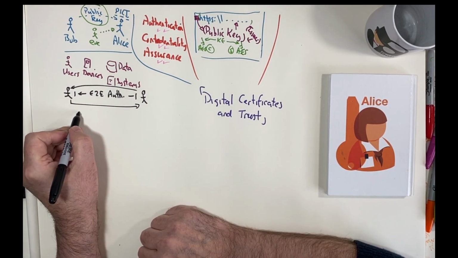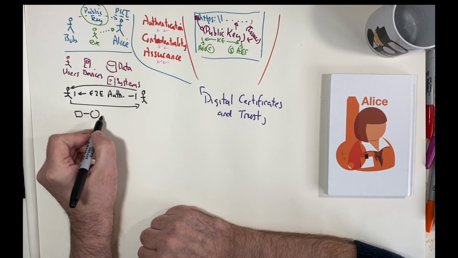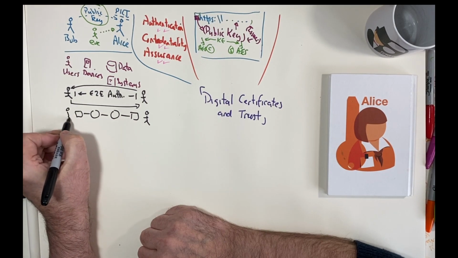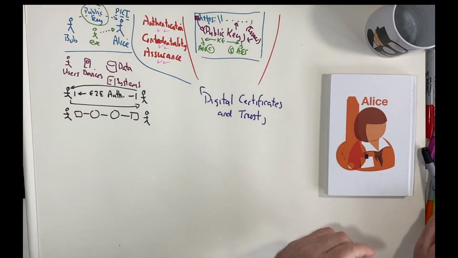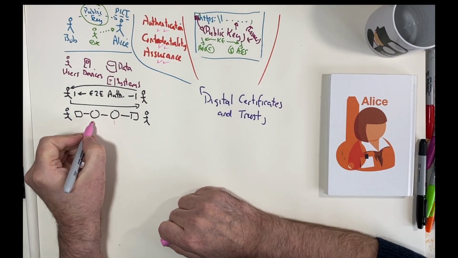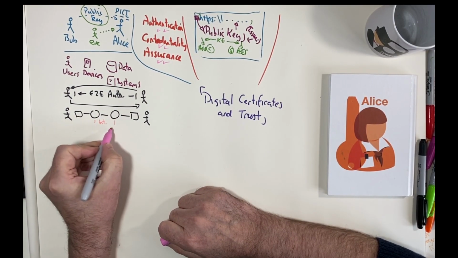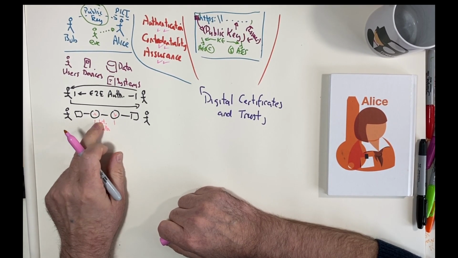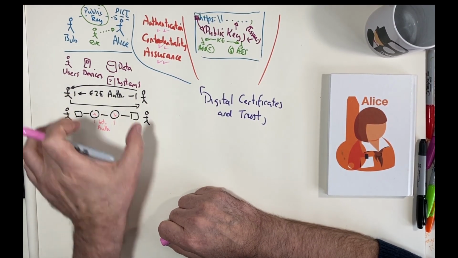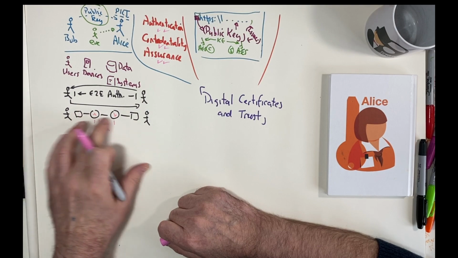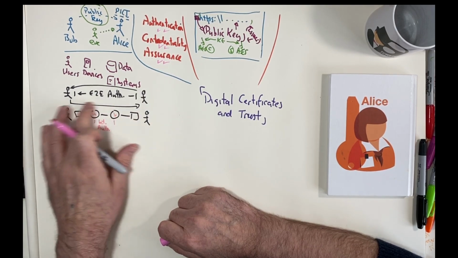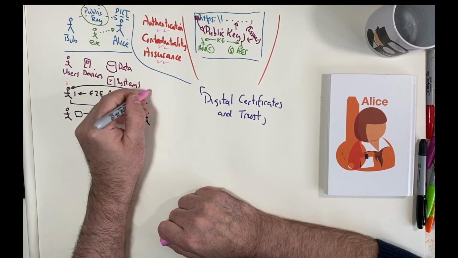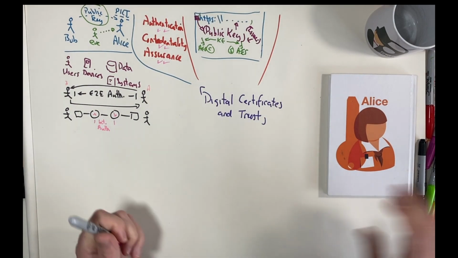With intermediate authentication, we might have a device here, a network router, and what we do is that we will just do intermediate authentication. So maybe that's the scope of the authentication, where this device authenticates itself to this device. In this way, we can see that other parts of the authentication chain between Bob and Alice aren't authenticated. But in this case, end-to-end authentication allows Bob to authenticate to Alice and vice versa.